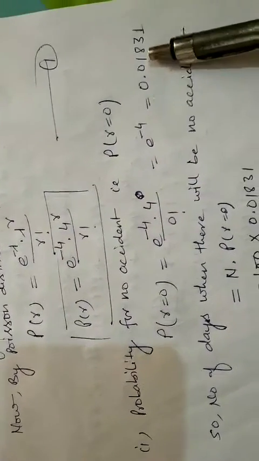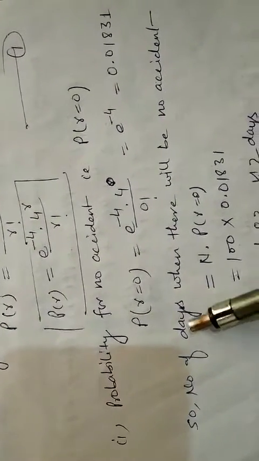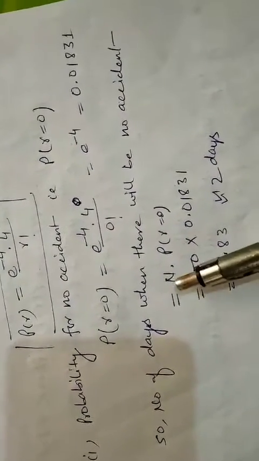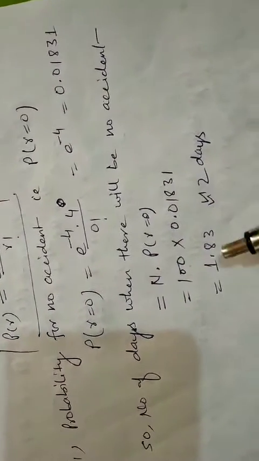So the probability of the Poisson distribution for r is equal to 0, when there will be no accident. It means by putting r is equal to 0 in equation 1, we obtain e to the power minus 4, and by calculator you will get this. This is the probability of no road accident per day. So the number of days when there will be no accident for 100 days is n into p, so 100 into this, it means 2 days.